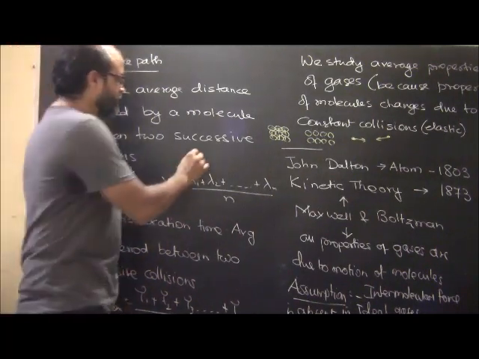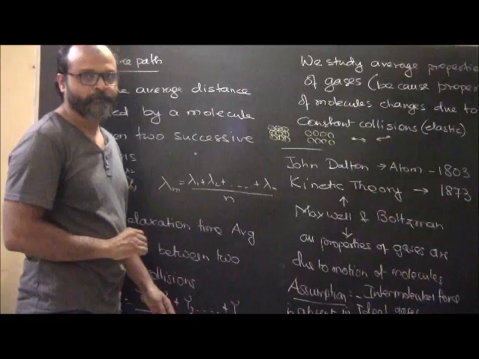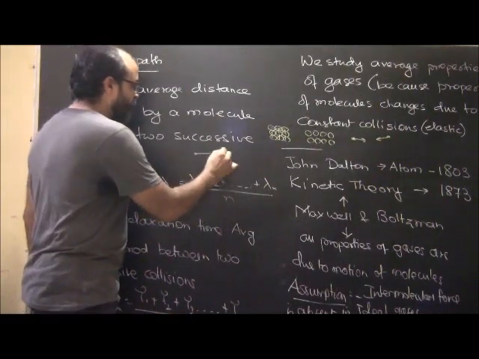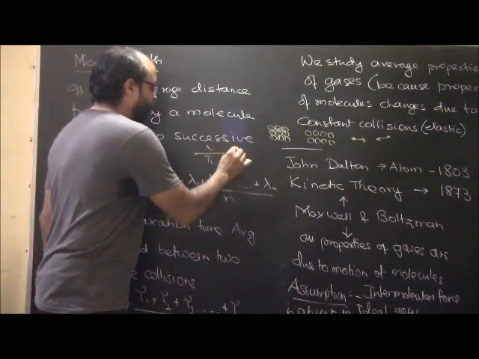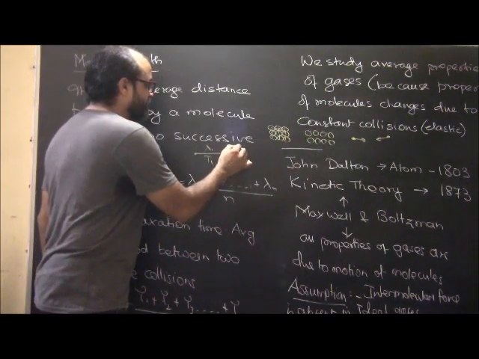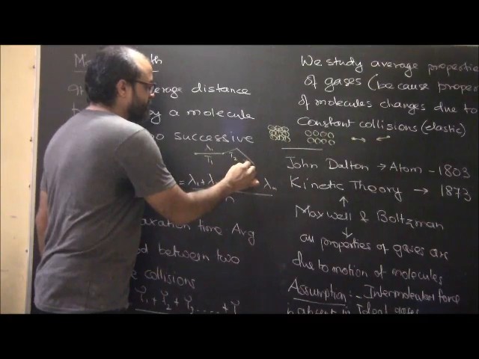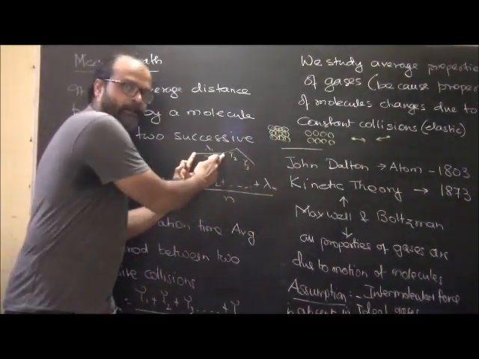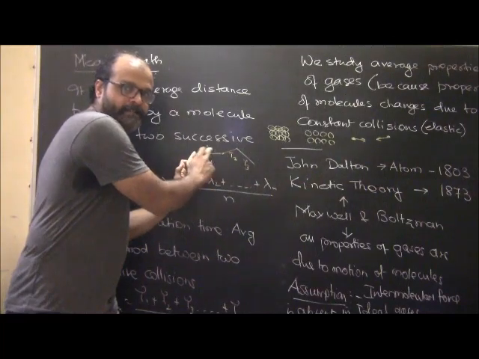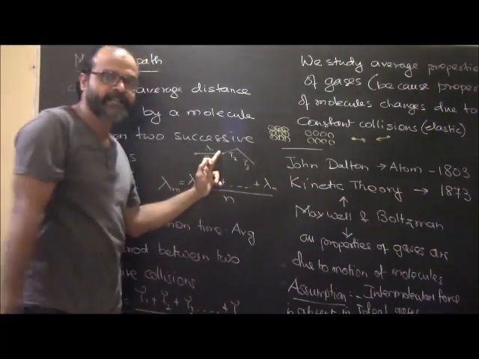Is this understood? If I say that this is a molecule, the time for which it is in this path is t1. Again, the time for which it is in this path is t2. The time for which it is in this path is t3, and so on and so forth. So t1 is the relaxation period beyond which its velocity will again change.